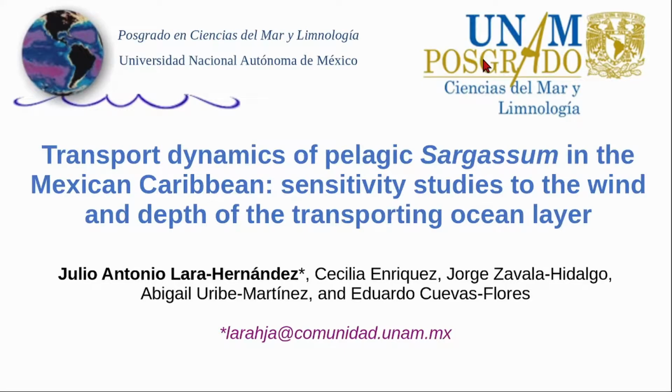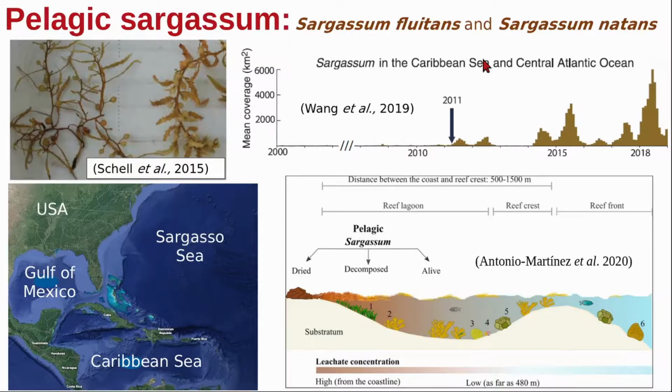Hello there! I will talk about the transport dynamics of pelagic sargassum in the Mexican Caribbean: sensitivity studies to the wind and depth of the transporting ocean layer. By pelagic sargassum, I am referring to two species of brown seaweed, Sargassum fluitans and Sargassum natans. These species are normally found en masse in the Sargasso Sea and in the northern Gulf of Mexico. However, since 2011, huge quantities were also observed in the Caribbean Sea and in the Central Atlantic.